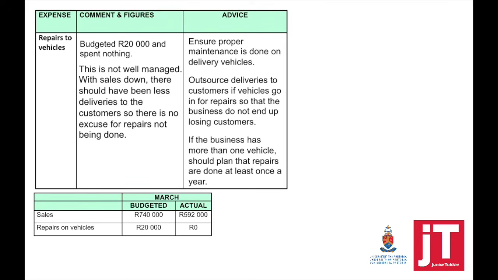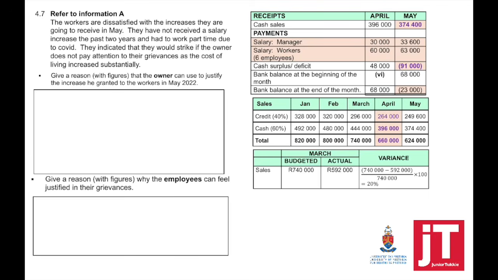Advice: ensure proper maintenance is done on delivery vehicles. Outsource deliveries to customers if vehicles go in for repairs, so that the business does not end up losing customers. If the business has more than one vehicle, it should plan that repairs are done at least once a year. If a business neglects the repairs and maintenance, it could end up costing the business more money to get that vehicle fixed, and the longer it's in for repairs, the less it can deliver to customers to generate an income.